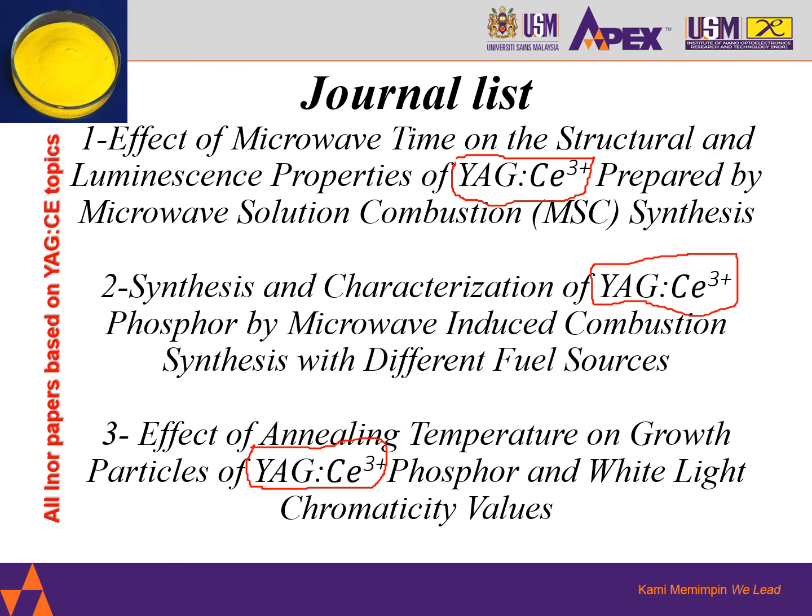These three papers were produced in USM by PhD students in INOR and from the School of Physics. These three papers enable us to understand further the impacts, the key structures and the differences between producing the YAG cerium based phosphorus.